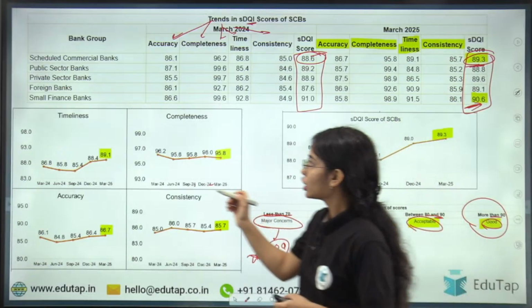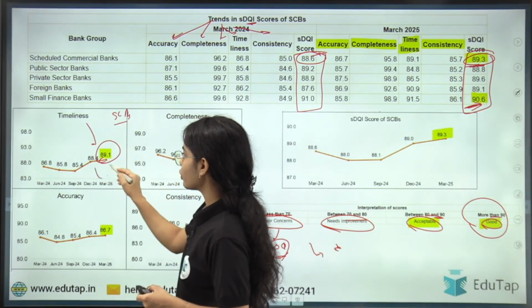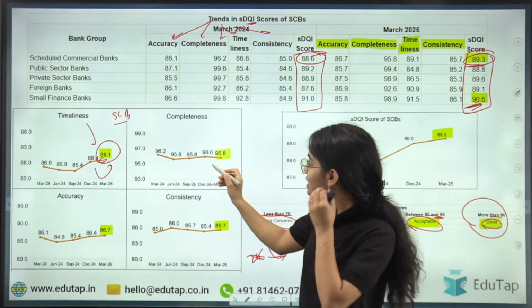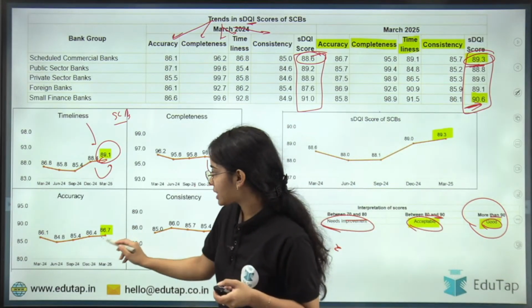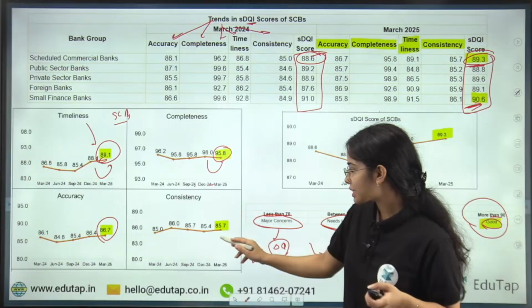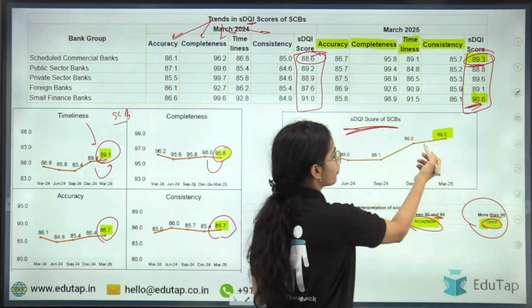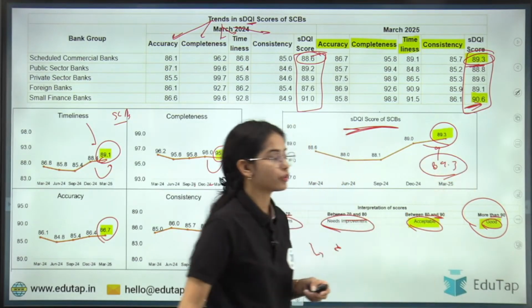Now this is the idea. So timeliness for the scheduled commercial banks has improved. That means they are doing timely submission, and that has improved. The completeness has slightly decreased. The accuracy has improved, and the consistency has also improved, as well as the complete score for the scheduled commercial banks has improved to 89.3. That is what you have to remember.